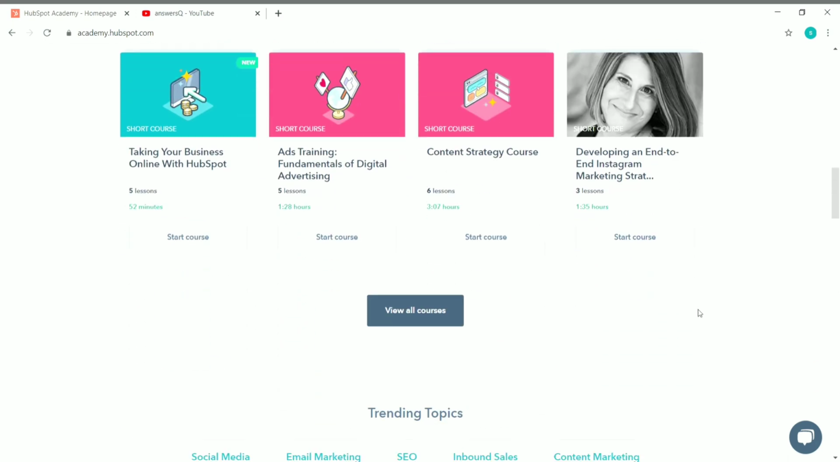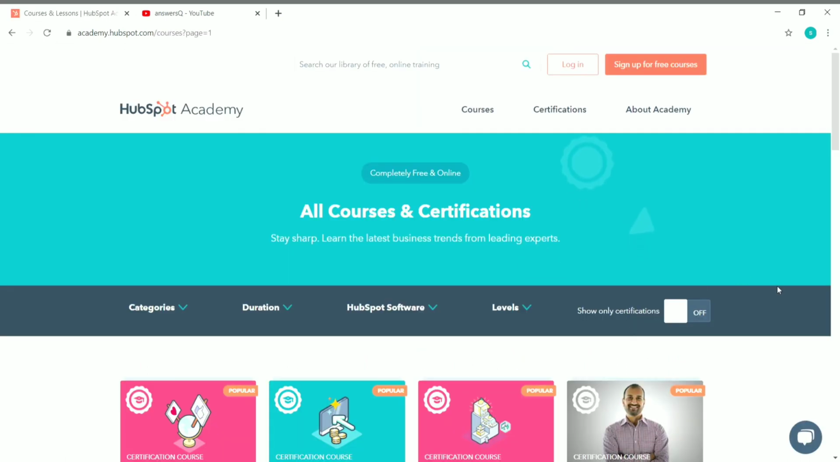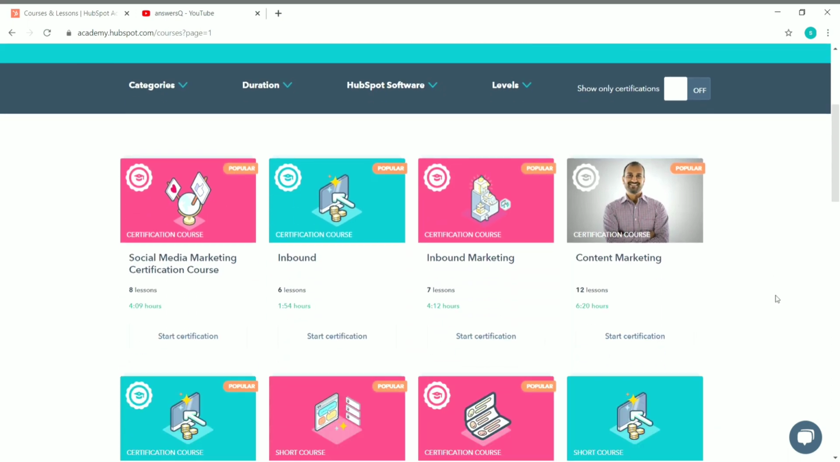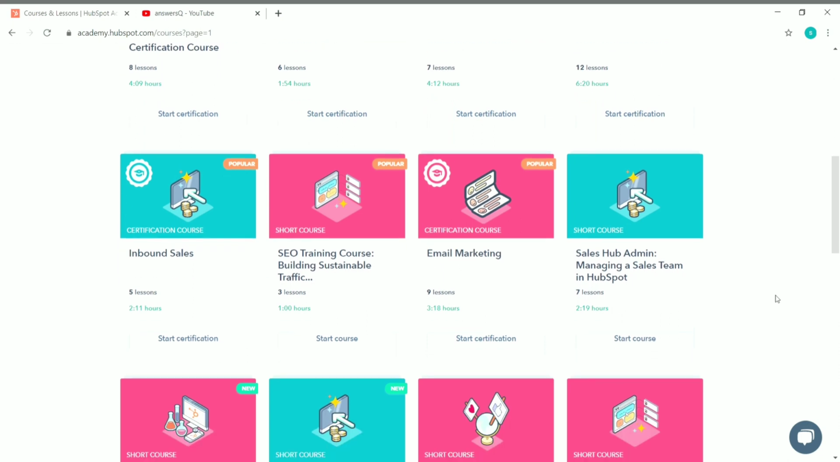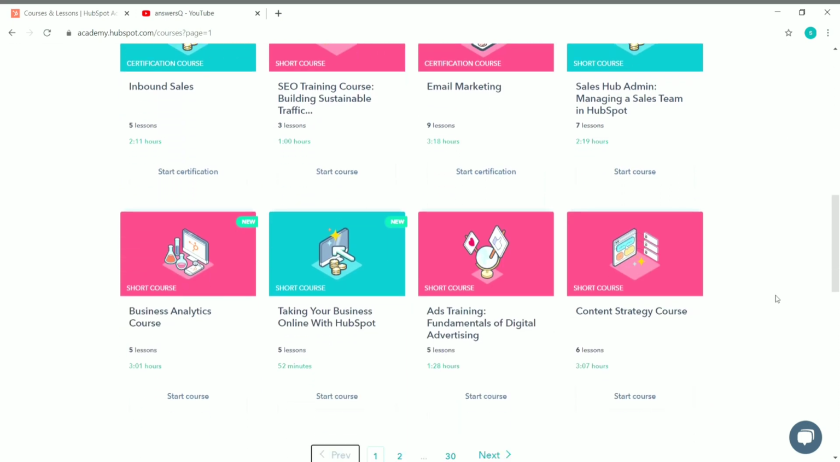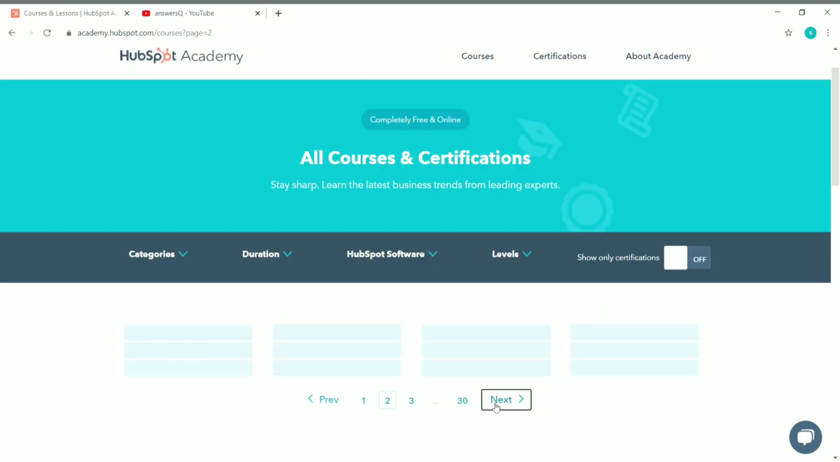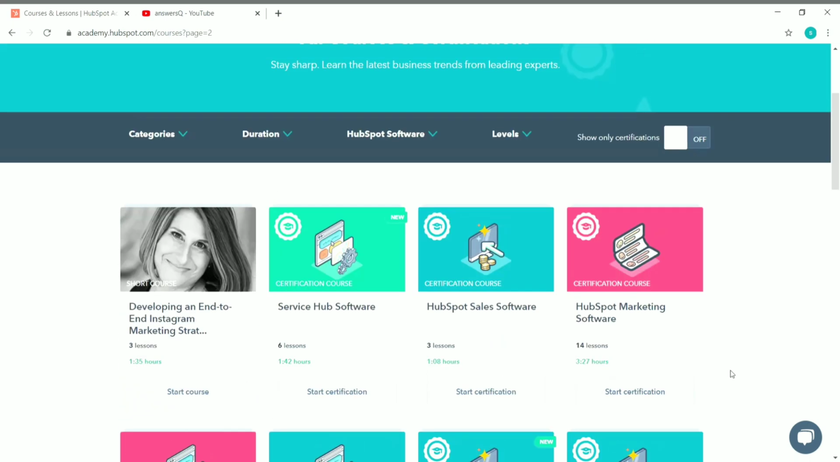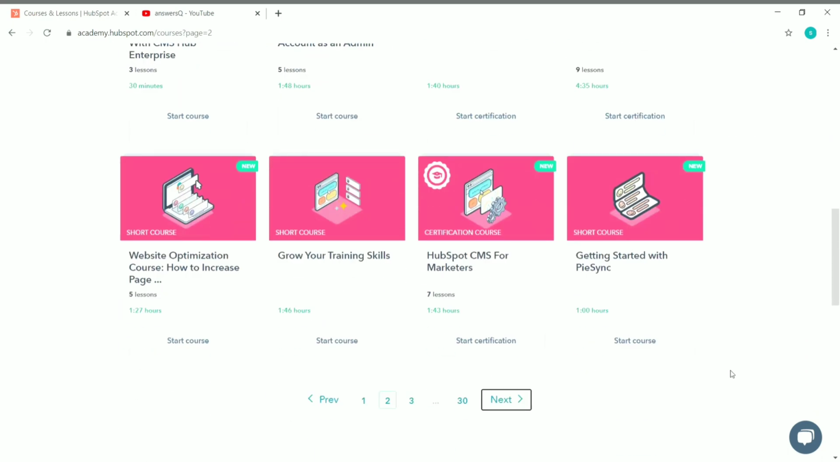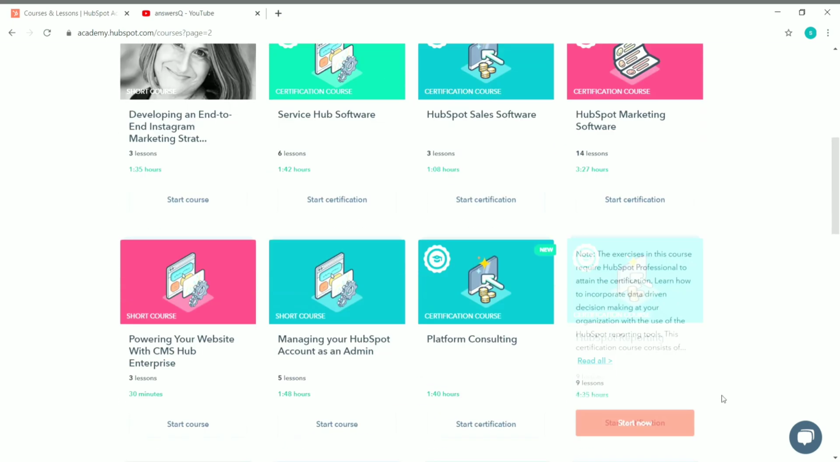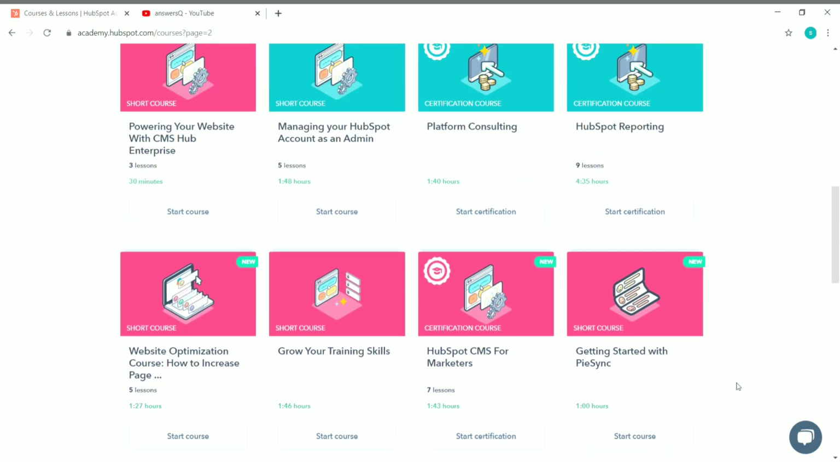And if you scroll down, you can see here view all courses. Just click on it to view all the courses offered by the HubSpot Academy. On this page, you can see all the courses and certifications that are offered by HubSpot Academy. You can see here inbound marketing, content marketing, email marketing course, sales hub admin course, ads training course, content strategy course, and you can just click on next and go to the next page and see the remaining courses like service hub software, HubSpot sales software. So there are a lot of courses on this website. This goes up to 30 pages, so you have more than 300 courses on this website alone, HubSpot Academy.